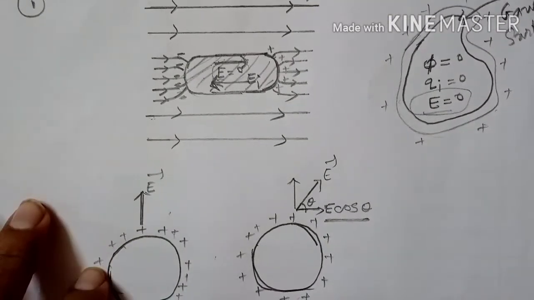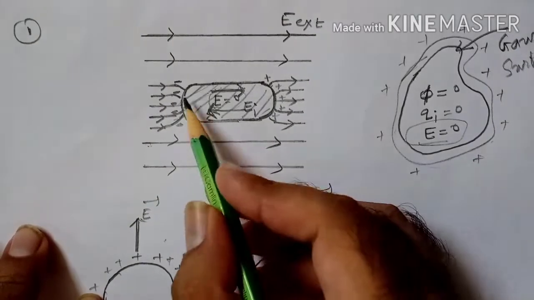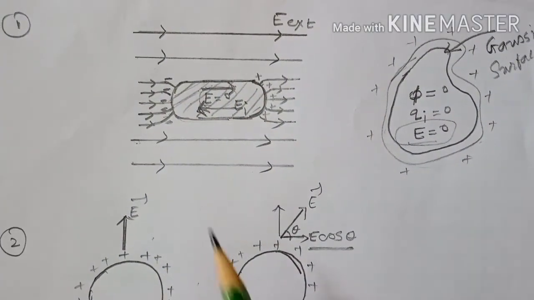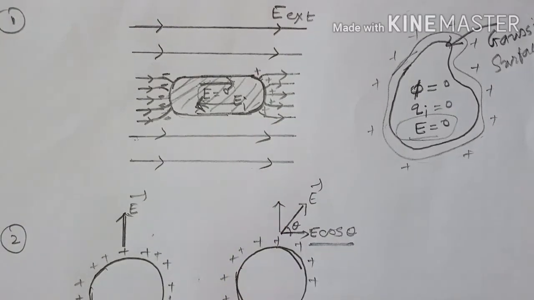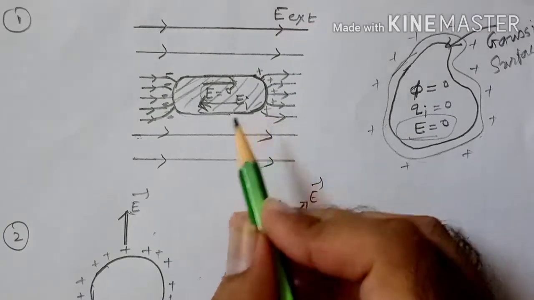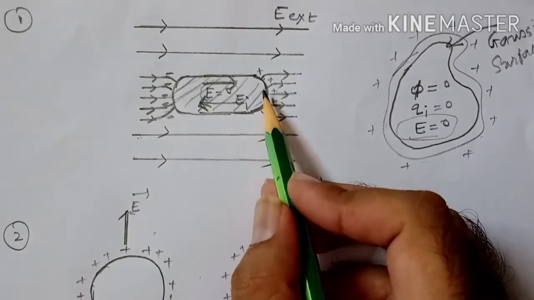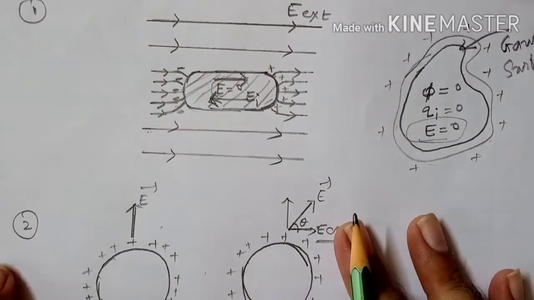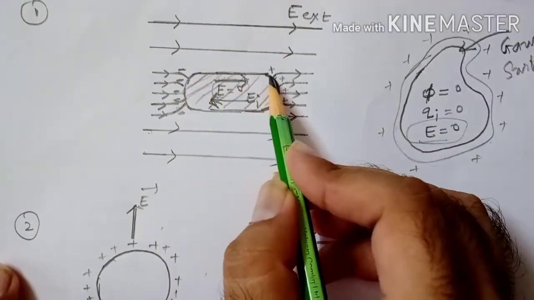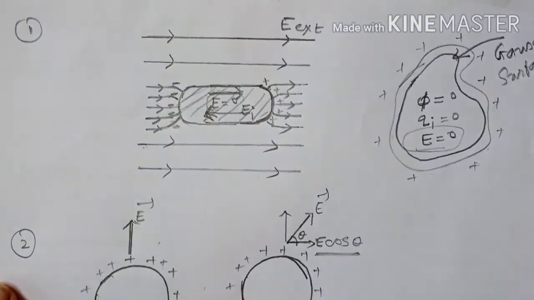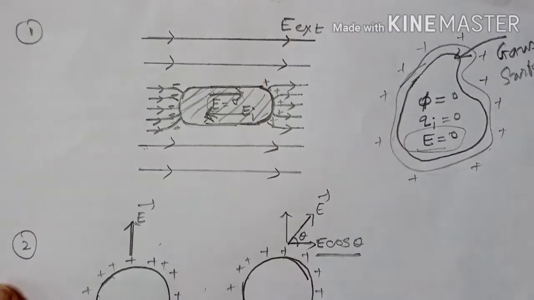Now, if we place solid conductor in external electric field, then what will happen? Free charge carriers, that are free electrons, will experience force in the direction opposite to electric field. So here the electrons will move from this end of the conductor to this end in the direction opposite to electric field.